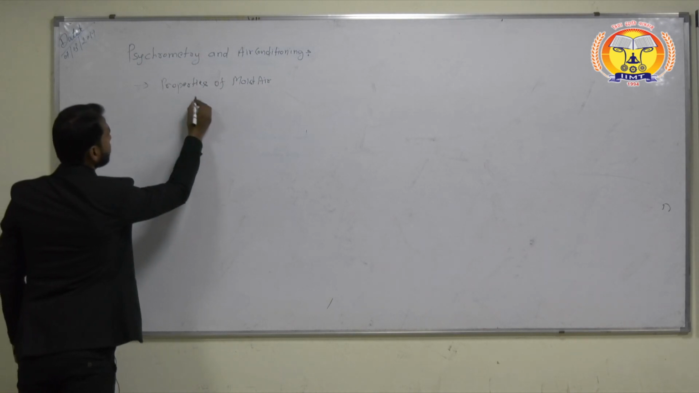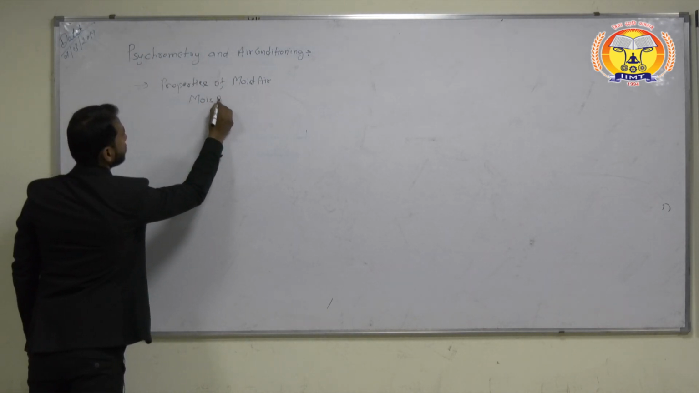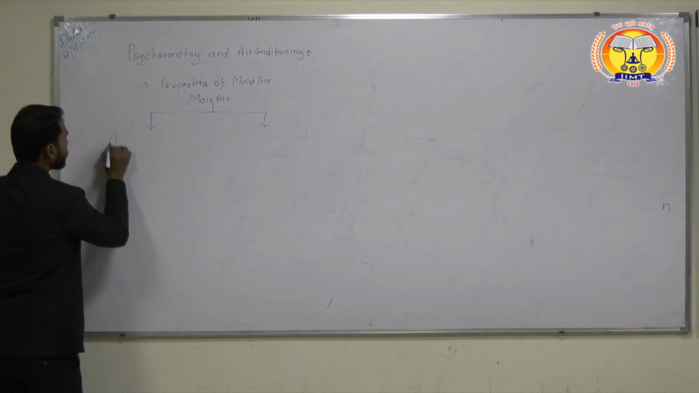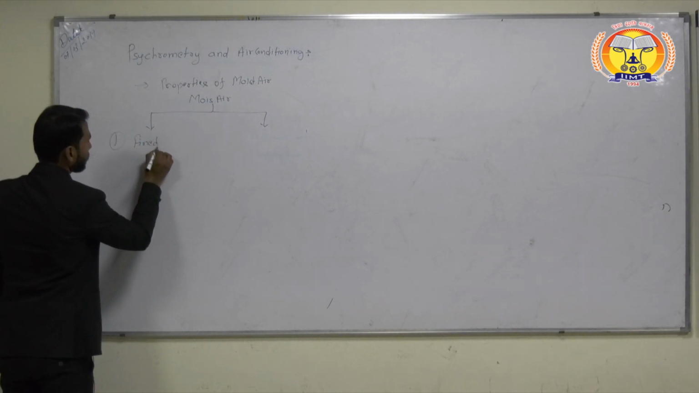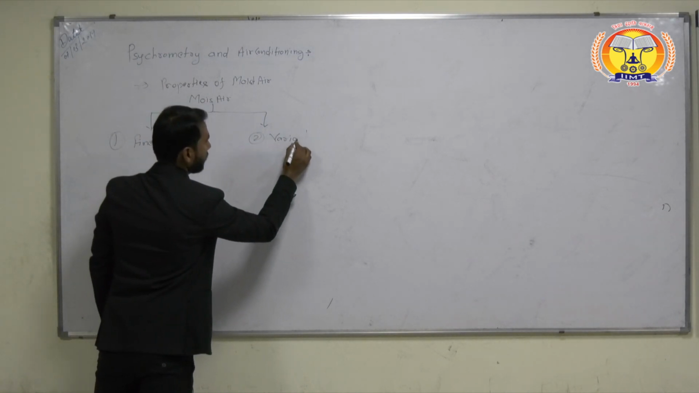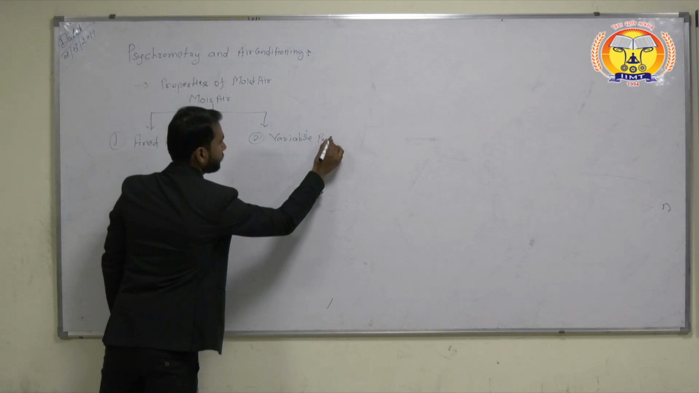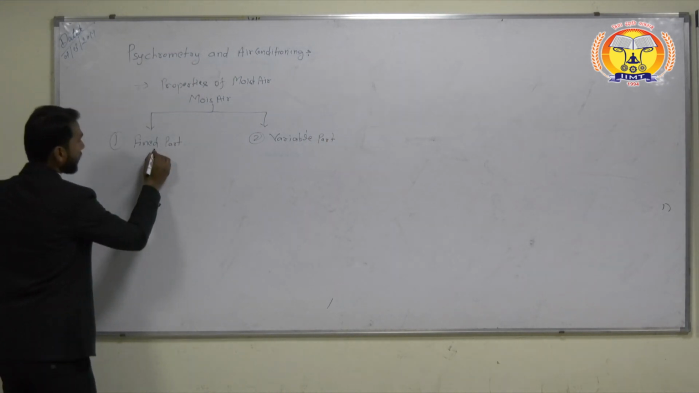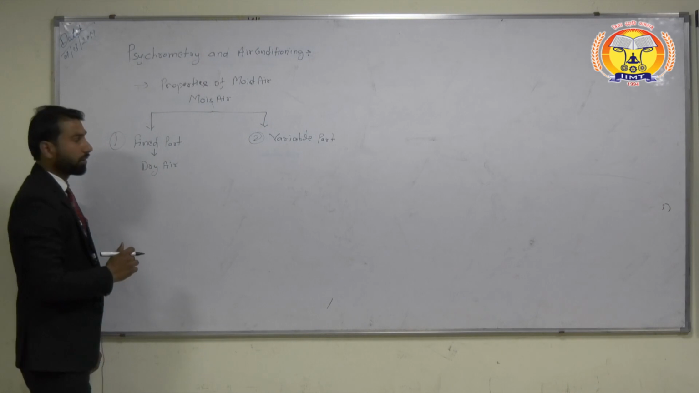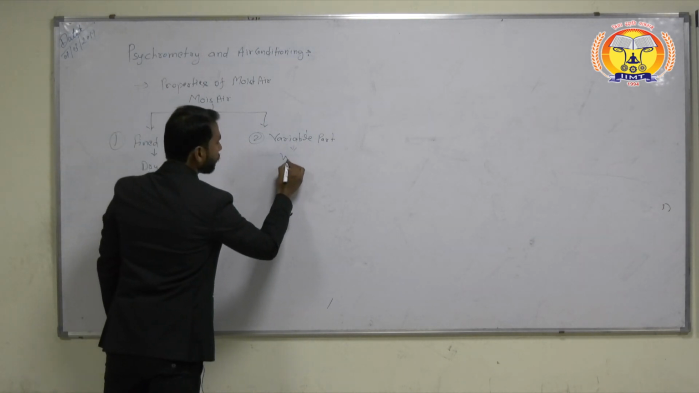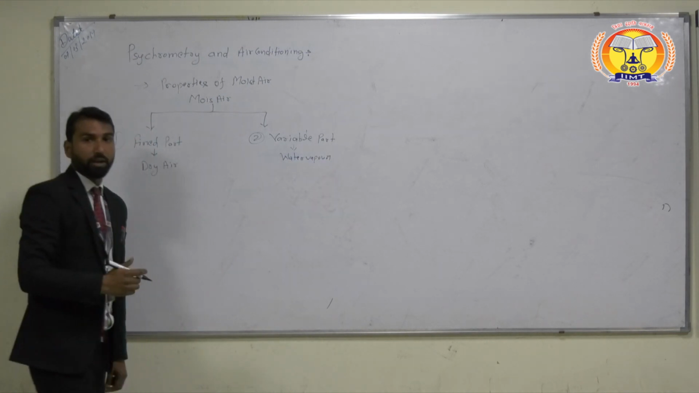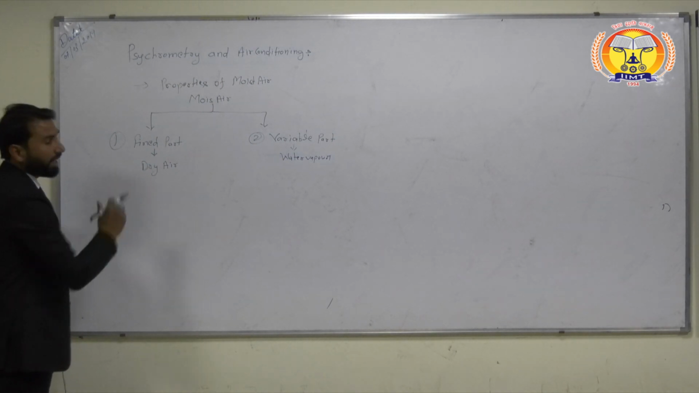Moisture consists of two parts. The first one is the fixed part and the second one is the variable part. The fixed part is dry air present in atmospheric air, and the variable part is water vapor present in atmospheric air. If we talk about dry air, why is it a fixed part?